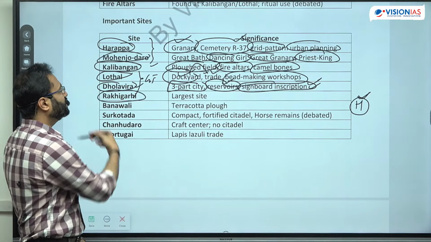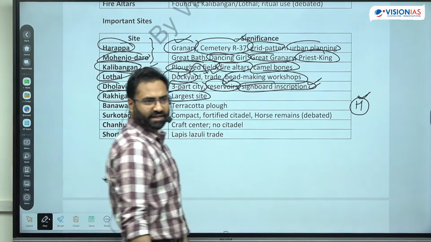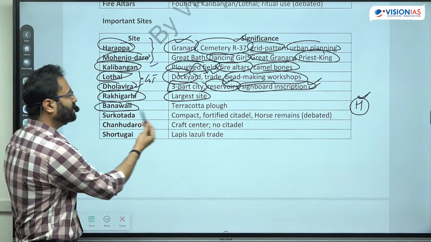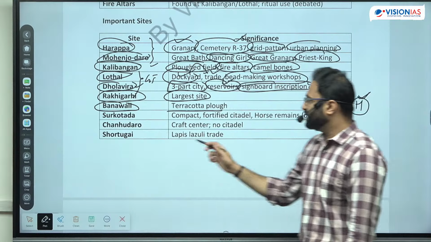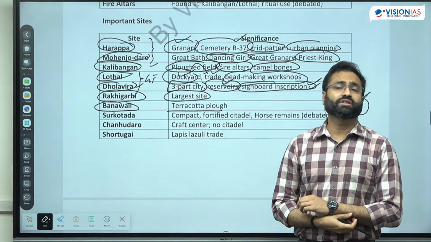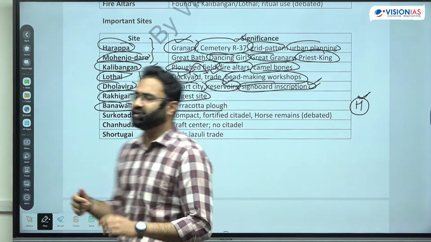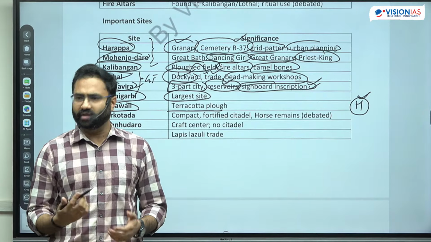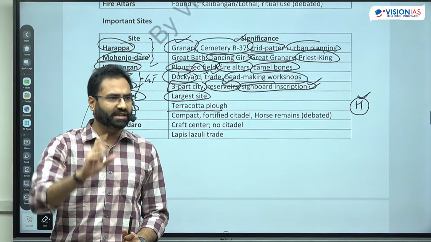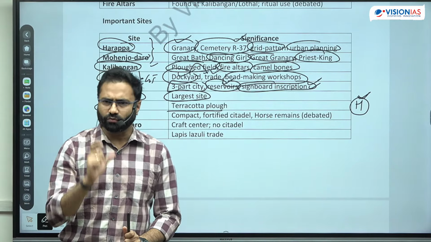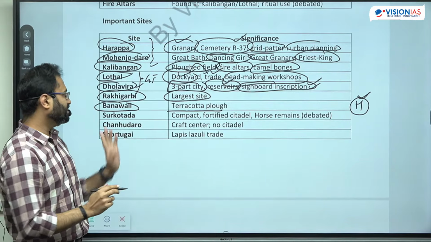Rakhigarhi in the region of Haryana, the largest site that is observed. Banawali, again in Haryana, where a terracotta plough was observed. So there is availability of the plough also. Now if there is a question regarding textile, were they aware of cotton? Yes, because the spindle holes and the textile related things have also been found. That's why we can say they were available.